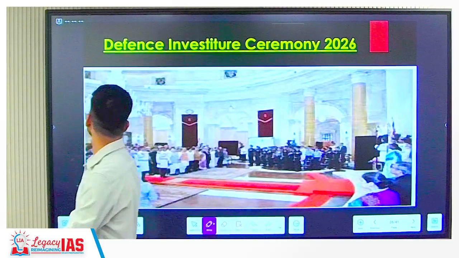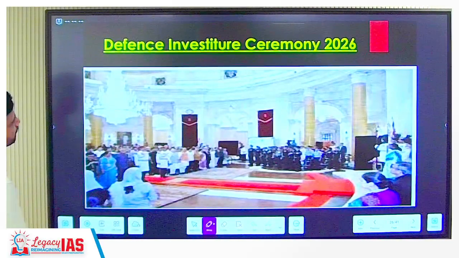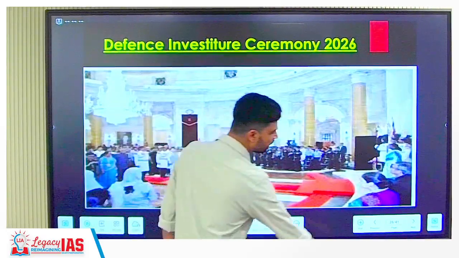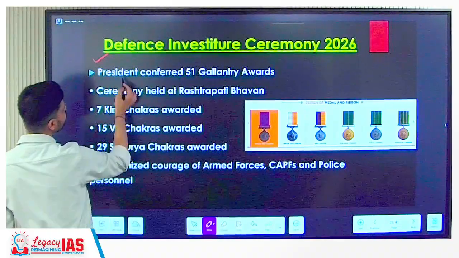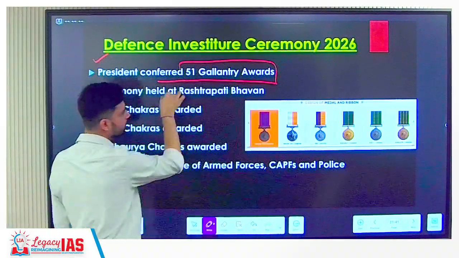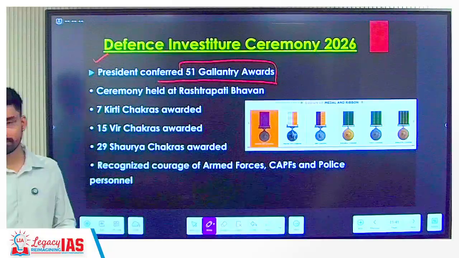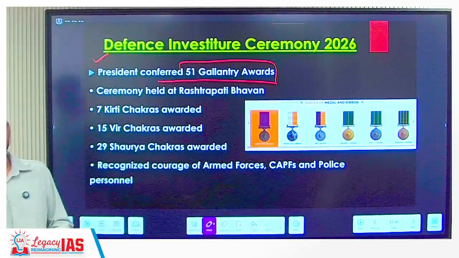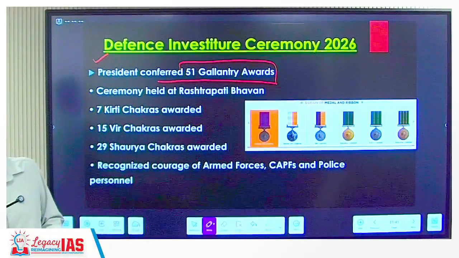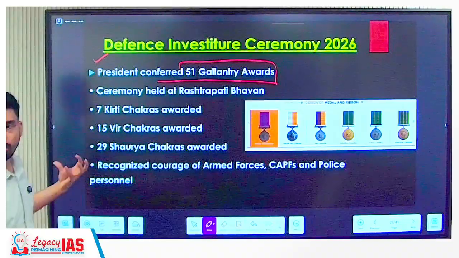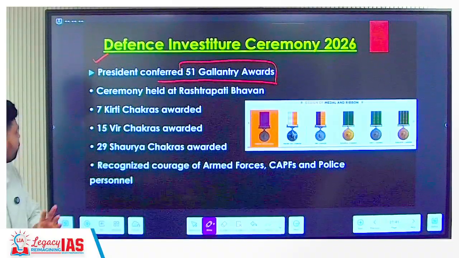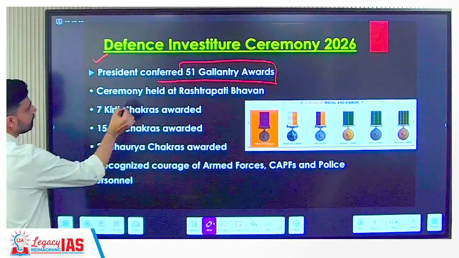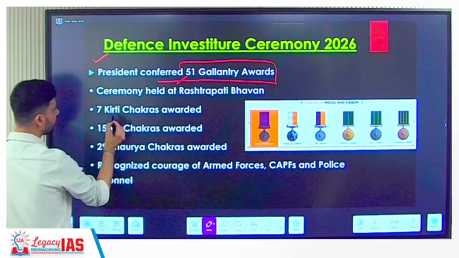Then we have the defense investiture ceremony, which was held recently at the Rashtrapati Bhavan. Every year this ceremony is held, and the purpose of this ceremony is to confer what kind of award? Gallantry award. Gallantry award you would have studied. It is given to those people who have shown valiance, courage, in times of war or even in times of peace. So the ceremony was held at Rashtrapati Bhavan like every year. In total, how many awards were given? 51. What kind of awards?